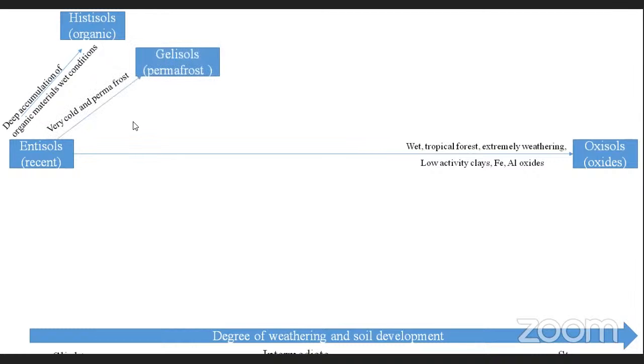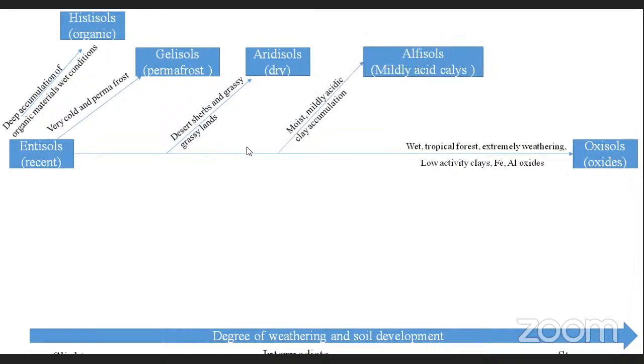And next is the very cold, permafrost, very icy, very frosty conditions. You can expect the formation of gelisols. Next, deserts and grasslands. All the deserts mean almost arid, dry conditions, and grasslands, some native grasslands. You can expect aridisol formation in this type of climatic condition. And another one is moist, mildly acidic, and clay accumulation. Somewhat moist and mildly acidic, as we discussed. So mildly acidic clay conditions, that is called the alfisols.